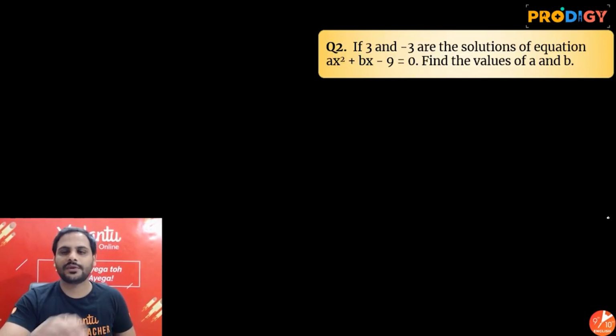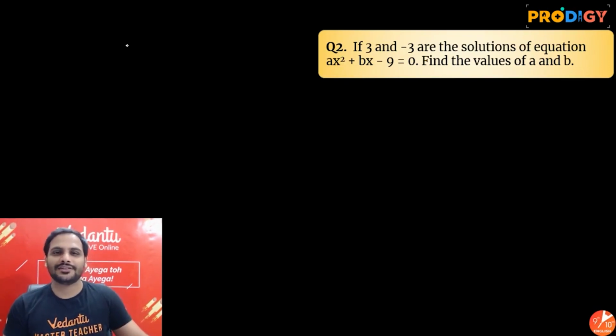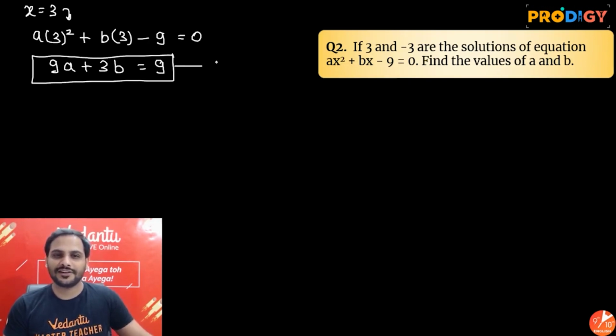Easy one. Next question. If 3 and minus 3 are the solutions of the equation ax square plus bx minus 9 equal to 0, find the values of a and b. Alright, so this is my quadratic equation, and 3 and minus 3 are its zeros. So I can say if I put x equal to 3, it will satisfy this equation. So a into 3 square plus b into 3 minus 9 equal to 0. So you have got 9a plus 3b, shift minus 9 over there, is equal to 9. This is my first equation.